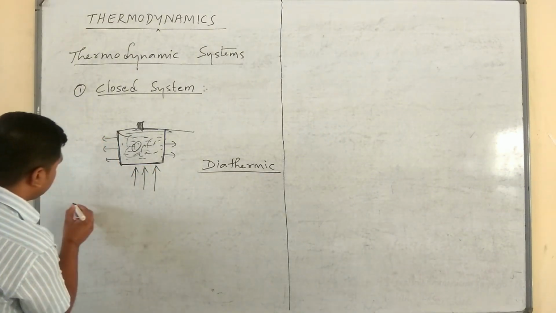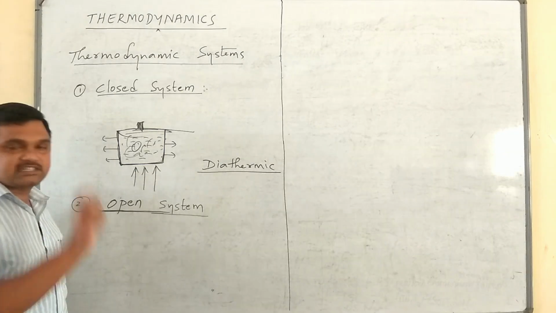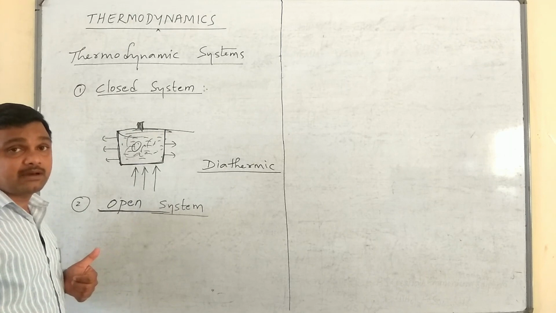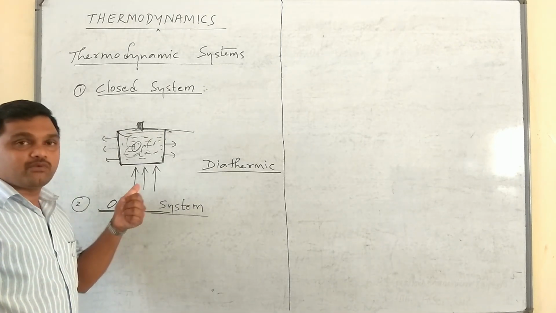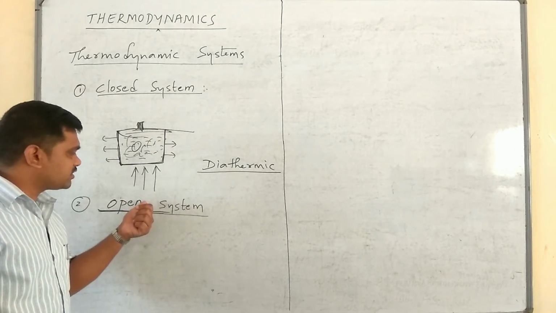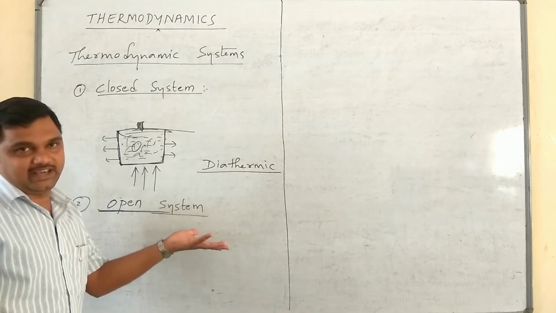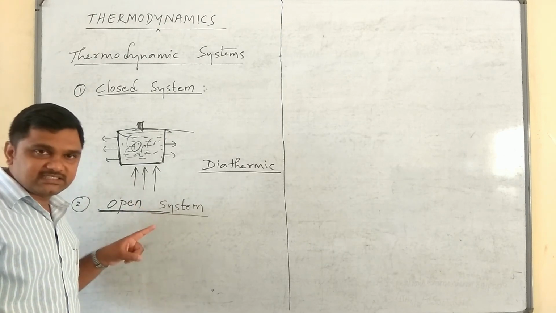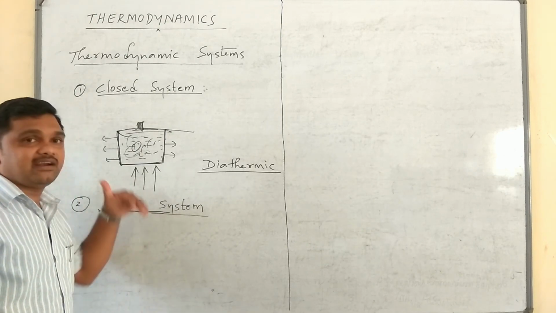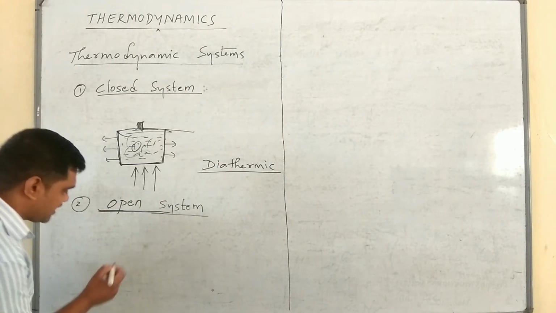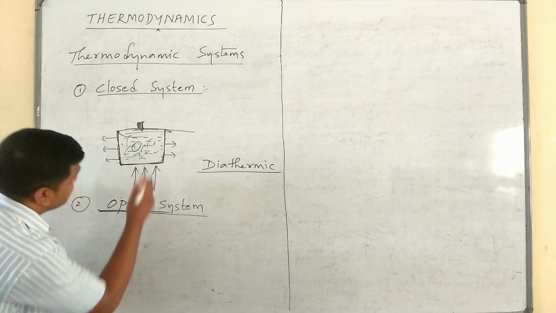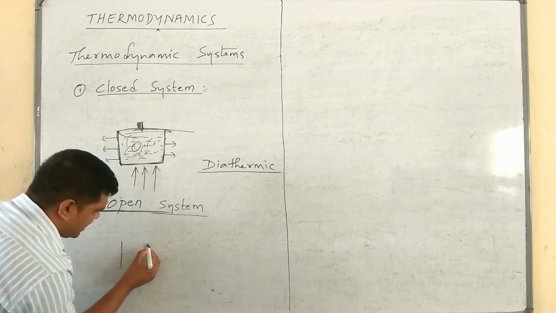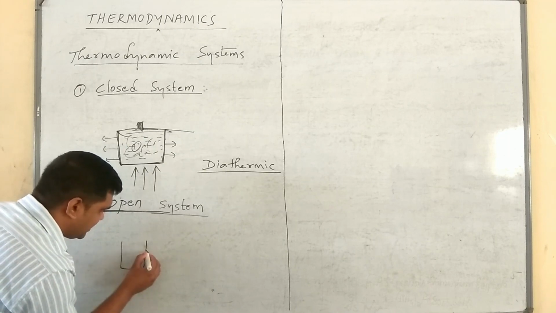Next, the second type of system is an open system. A system is said to be open if it exchanges both matter and energy with the surroundings. For example, take the same cooker without the lid, or a cup of hot tea.